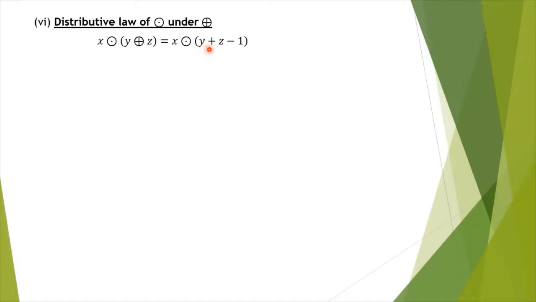Now you are having one element dot another element. So by the definition of dot, this can be written as first element plus second element minus first element into second element. So x plus (y plus z minus 1) minus x into (y plus z minus 1). After multiplying, we will have x plus y plus z minus 1, and here by the distributive law of ordinary multiplication over ordinary addition, we will have minus xy minus xz plus x.